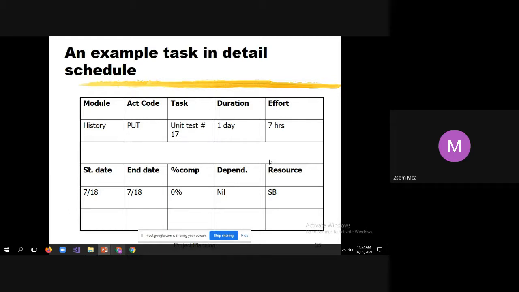Then explain what is detailed schedule, and write some example like this. Students, remember, without writing the example for the scheduling, let it be overall schedule or detailed schedule, your answer is incomplete.